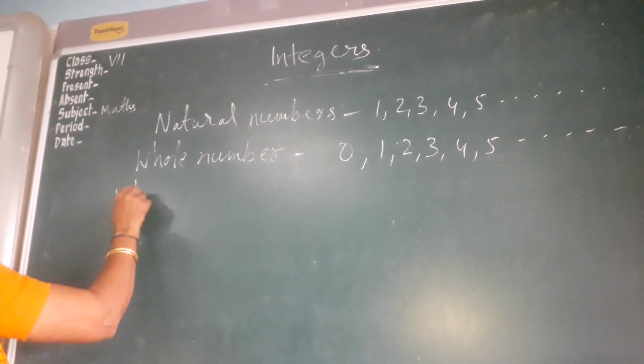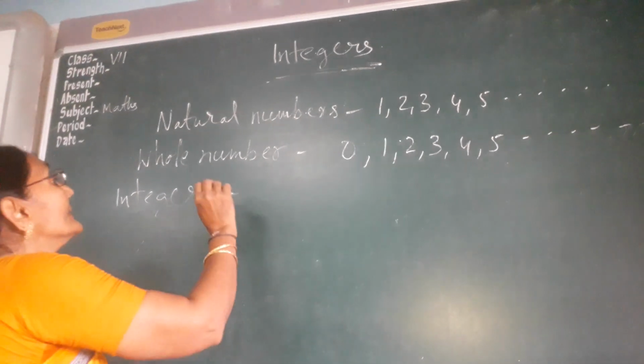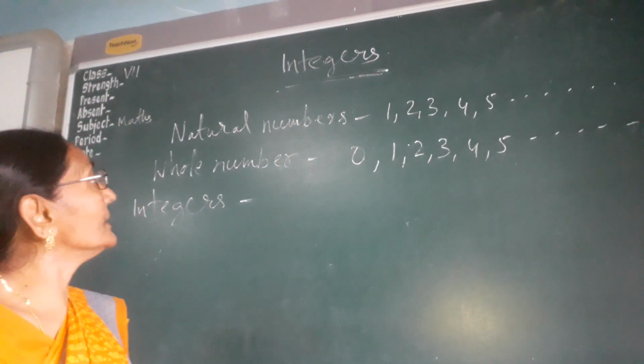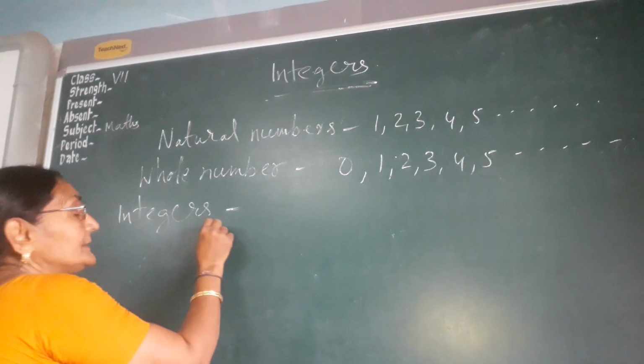Now come to the integers. What are integers?